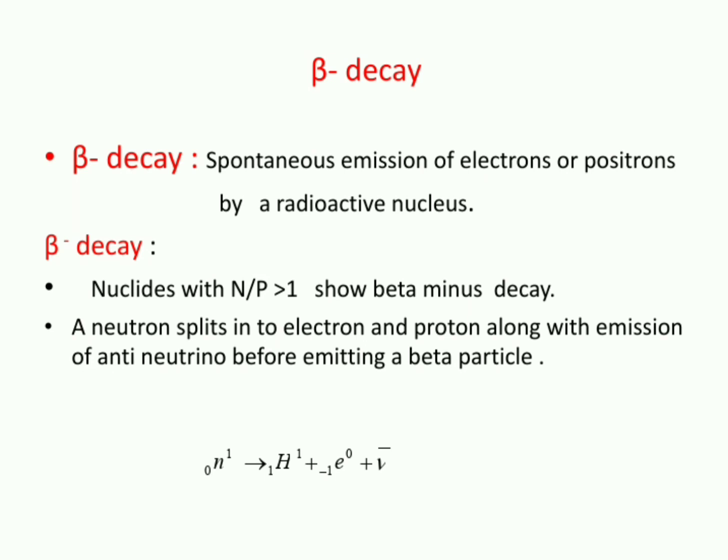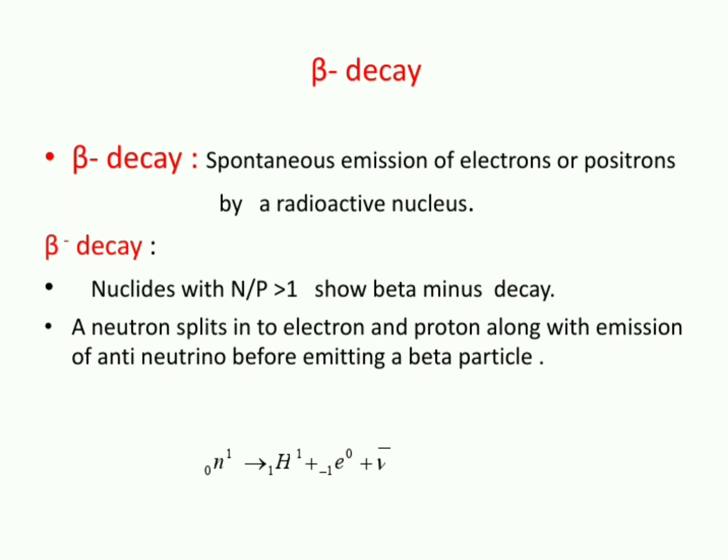One more method of explaining stability is by using the n by p ratio. Nuclides whose number of neutrons by number of protons ratio is equal to 1 or close to 1 are found to be highly stable. So if the n by p ratio is greater than 1 or less than 1, they are unstable and they try to attain stability by making this number equal to 1. Elements whose n by p ratio is greater than 1 have a high tendency of showing beta minus decay. So beta minus decay is emission of electrons by the nucleus.